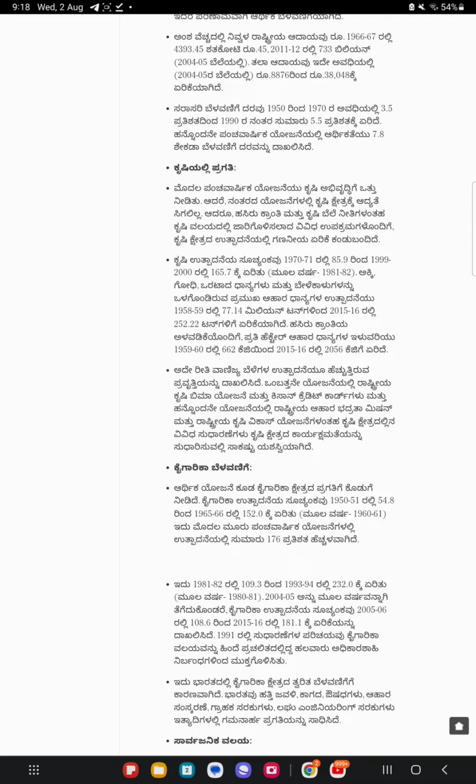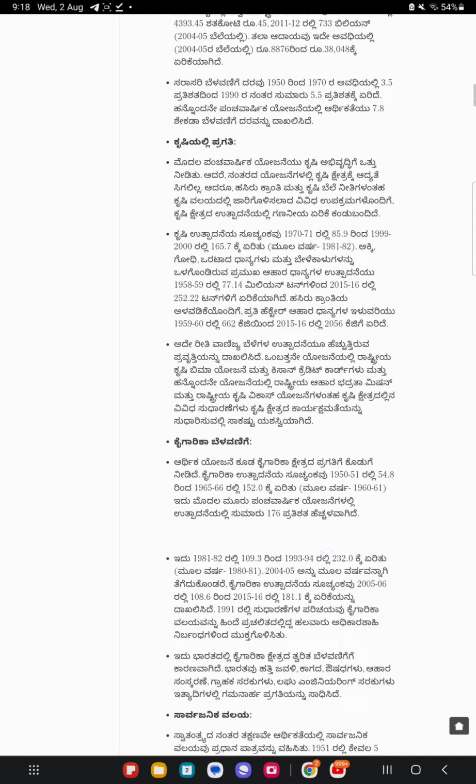The index of agricultural production increased from 85.9 in 1970-71 to 165.7 in 1999-2000. The production of major food grains, which includes rice, wheat, coarse cereals and pulses, has increased from 77.14 million tons in 1958-59 to 152.2 million tons in 2015-16.